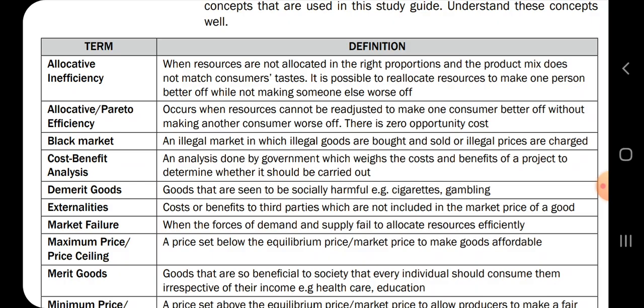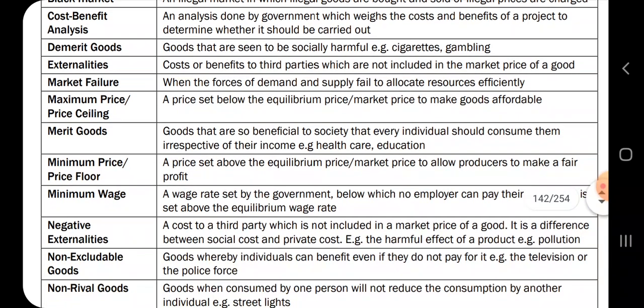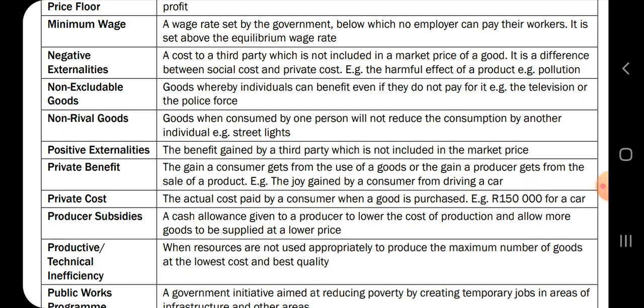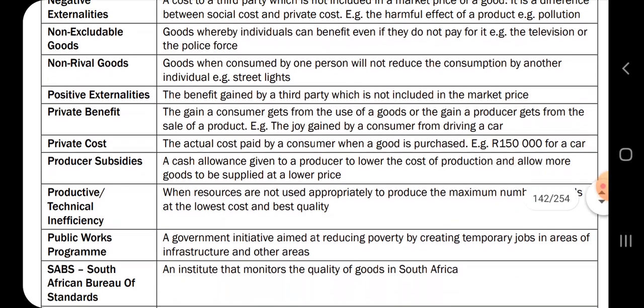Let's look at some of the key concepts with regards to reasons for and consequences of market failure. You need to know what is allocation efficiency, Pareto efficiency, black market, cost benefit analysis, demerit goods, externalities, market failure, maximum price or the ceiling price, merit goods, minimum price, minimum wage, negative externalities, non-excludable goods, non-rivalry goods, positive externalities, private benefit, and so forth.